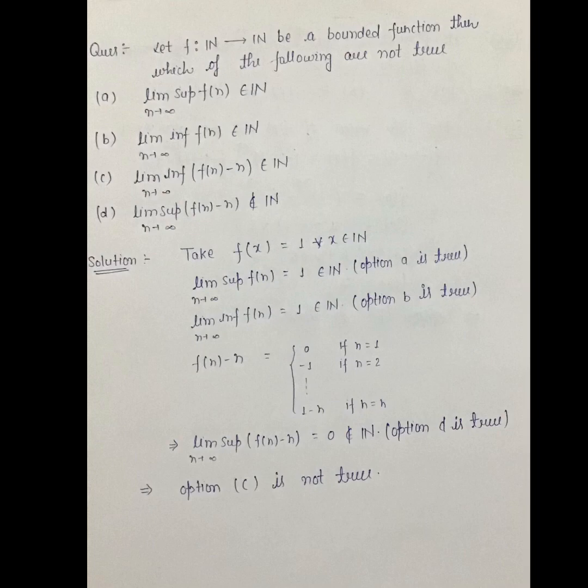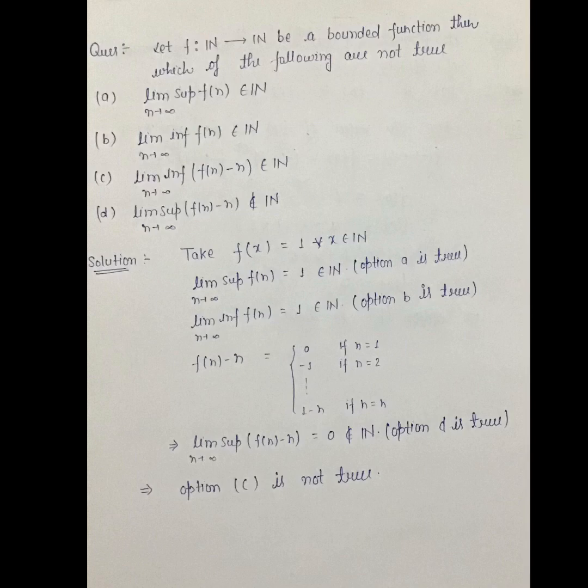अगला क्वेश्चन है, let f from N to N be a bounded function, then which of the following are true? Limit superior f of n belongs to N, limit inferior f of n belongs to N, limit inferior f of n minus n belongs to N, limit superior f of n minus n doesn't belong to N. So here we will take the bounded function f of x is equal to 1 for all x belongs to natural numbers. This implies limit superior f of n is equal to 1 belongs to N. Option A is true. Limit inferior f of n is equal to 1 belongs to N. Option B is also true.